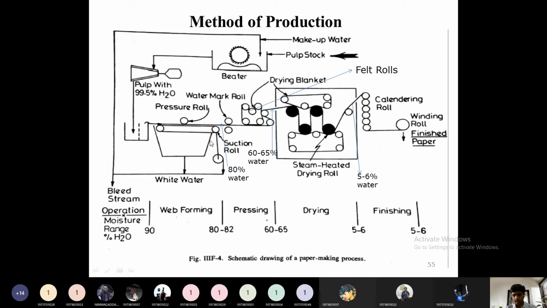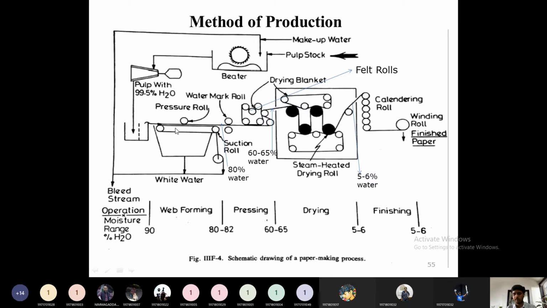This is called the formation of a wet web section. In terms of the formation of a paper, there are three major steps. One is the formation of a wet web, then pressing the wet sheet, then drying the wet sheet. These three sections are nothing but the formation of a paper section. So in the formation of a paper section, there are three stages: formation of a wet web, pressing of the wet web, then drying of the wet web.